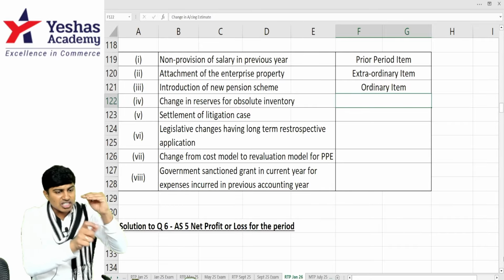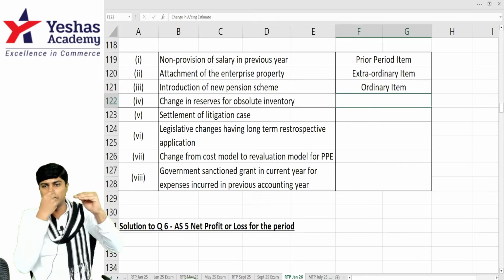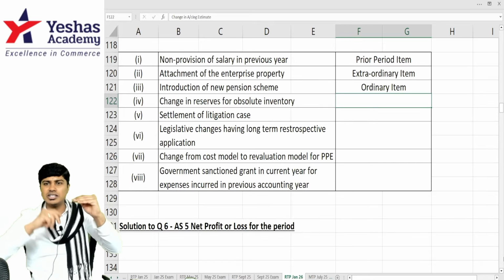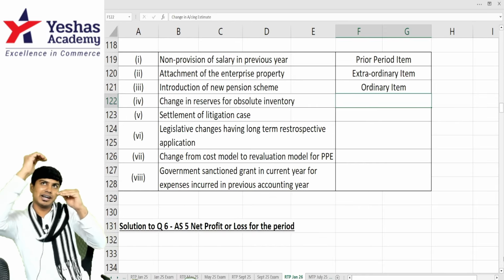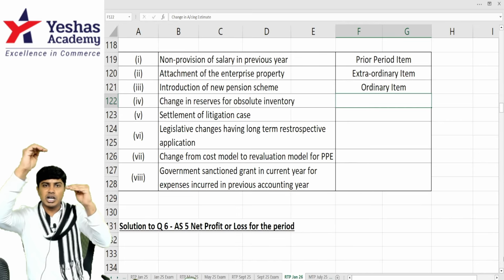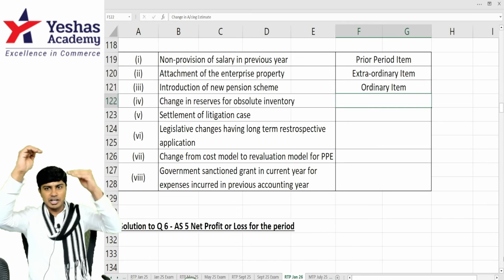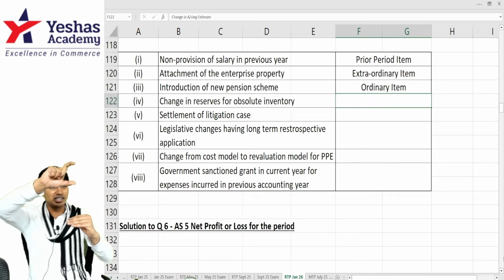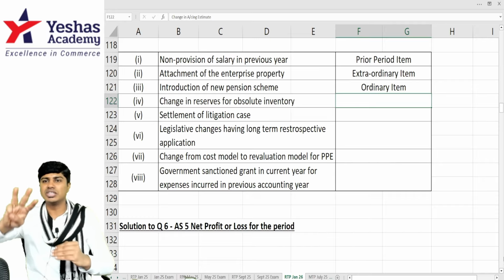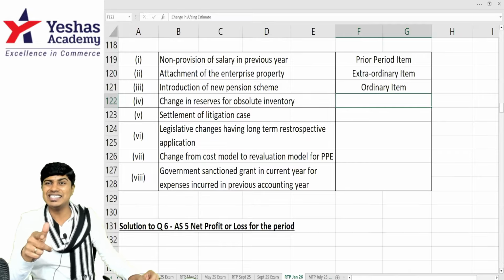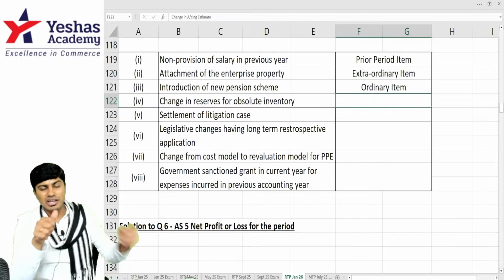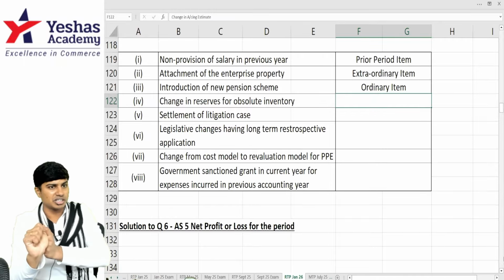They're telling change in reserves for obsolete inventory, meaning that 20 rupees loss is there. No, I've created that provision. Now I'm changing the provision because I expected the 100 rupees inventory to be sold at 80. Now I'm expecting it to be sold at 70. I should change the reserve provision of 20, I'm making the provision into 30. That additional provision created is because of decrease in the expected realizable value. Expected realizable value is an accounting estimate.